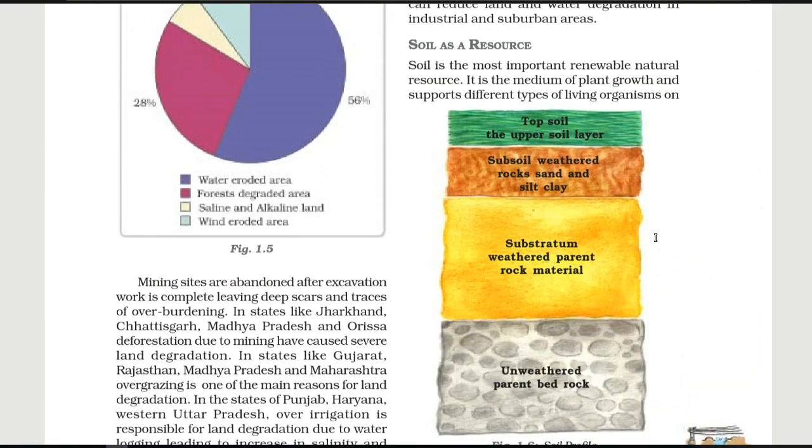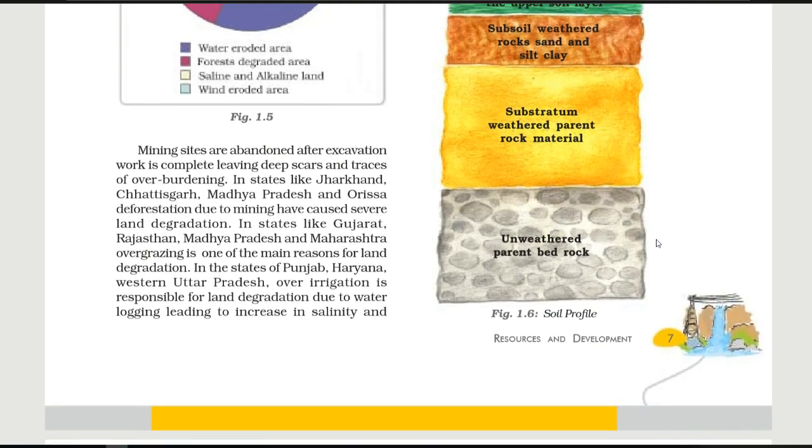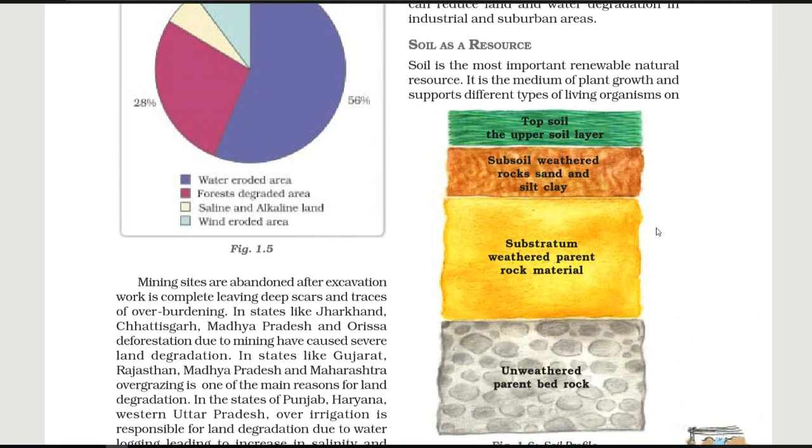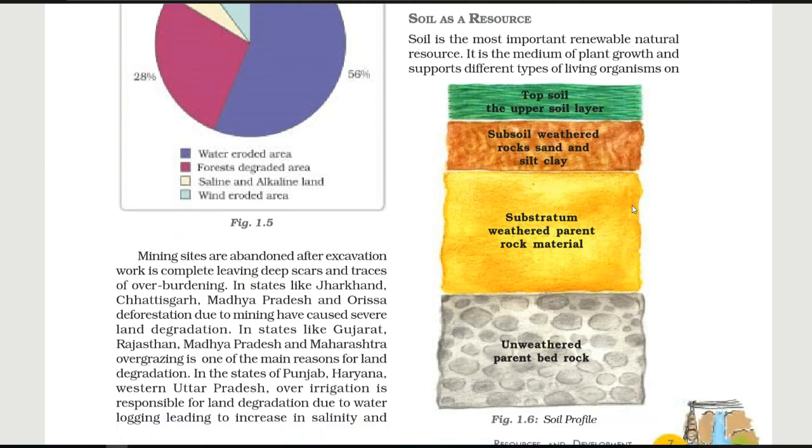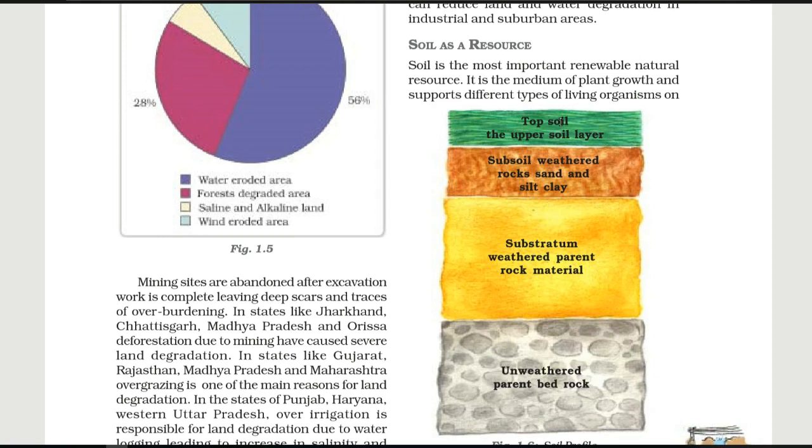So as we can see, if you want to grow plants, of course soil is required. Here one picture is given, like a soil profile. In earlier classes you had already read about this, so let's take a look at this picture also. Here it is given the soil profile: the topsoil, the upper soil layer. After that we have subsoil, weathered rock, sand and silt clay. Then we have substratum, weathered parent rock material, and the next one we have unweathered parent bedrock. So these are the layers of the soil.